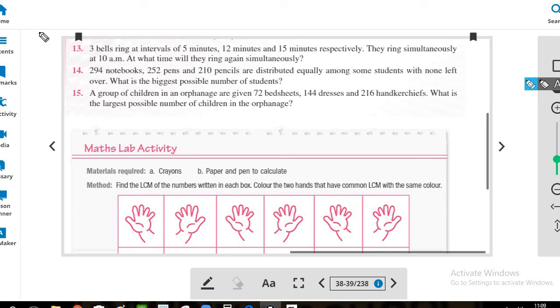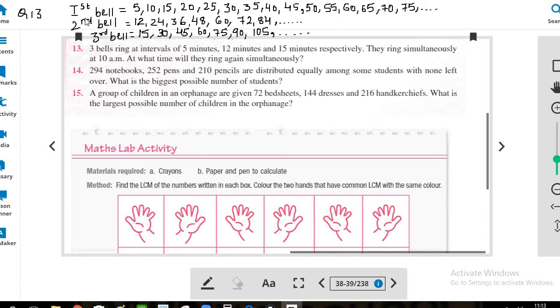Going to discuss question number 13, 14, 15 from exercise 2.3 Cambridge Learning. Question 13. 3 bells ring at intervals of 5 minutes, 12 minutes, 15 minutes respectively. They ring simultaneously at 10 am. At what time will they ring again simultaneously?